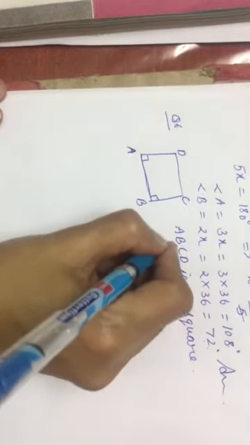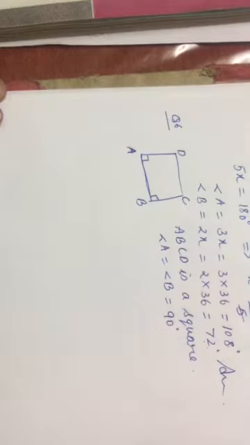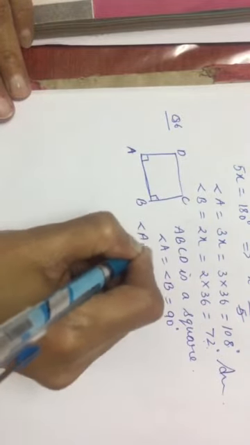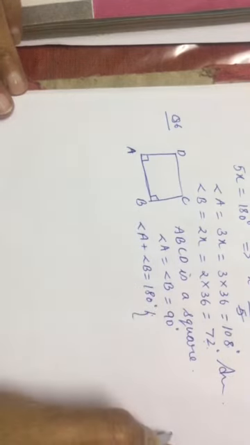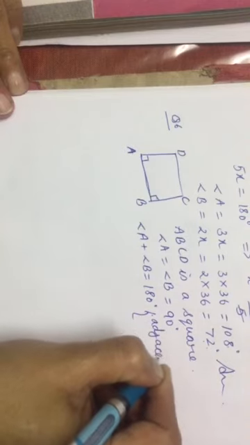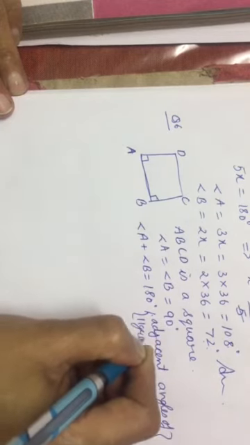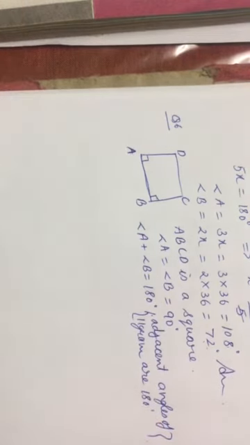ABCD is a square. Now as it is a square, angle A equals angle B equals 90 degrees. Now you are supposed to find out the measure of each angle. As you know, if it is a parallelogram, then angle A plus angle B equals 180 degrees, because angle A and angle B are adjacent angles. And as you know, the sum of the two adjacent angles of a parallelogram is 180 degrees.